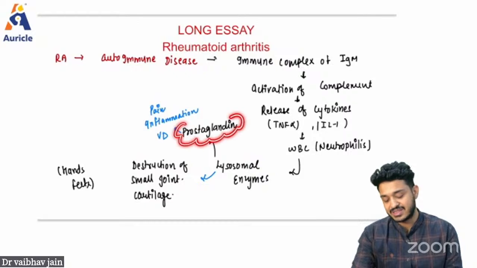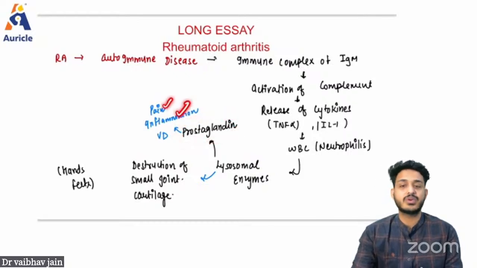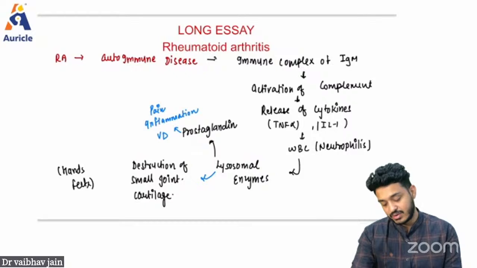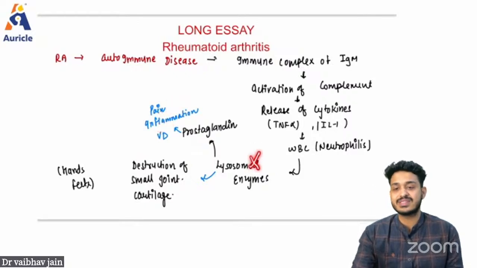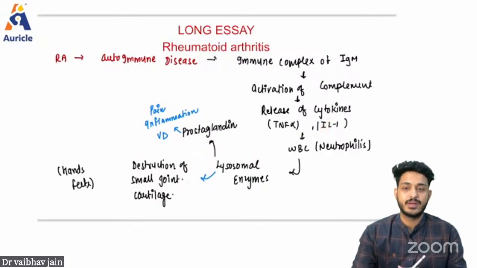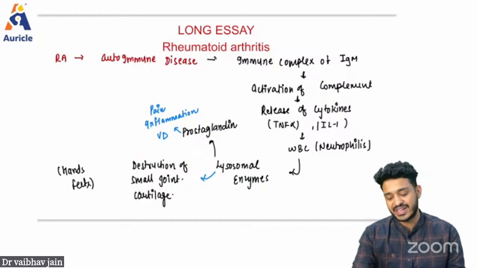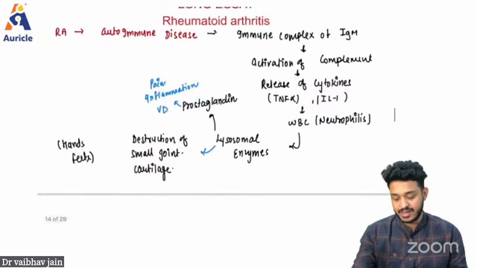Apart from this, prostaglandin is also responsible for pain and inflammation. So if I block this prostaglandin, if I block these lysosomal enzymes, if I block this TNF alpha and interleukin 1, what will happen? The disease will be delayed. We cannot directly cure it completely, but yes, we can get relief in the patient, right?